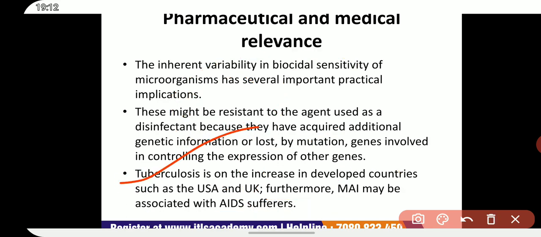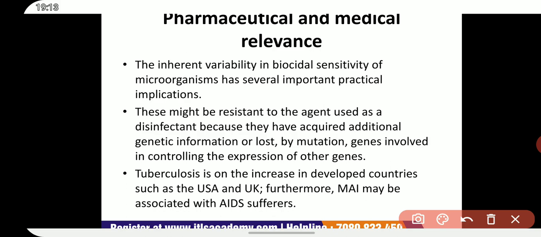Here we can say that these are hospital acquired opportunistic mycobacteria. Opportunistic means in normal conditions they do not cause any disease. Where the immune system of a person is strong, these bacteria may not be able to cause disease in that person, but in the case of low immunity or when a person is suffering from any disease, these bacteria will grow in the body and cause infection.